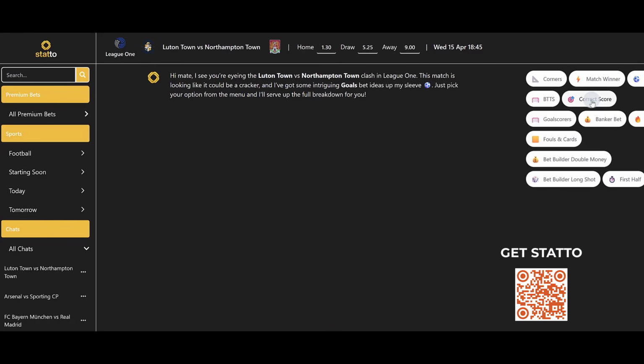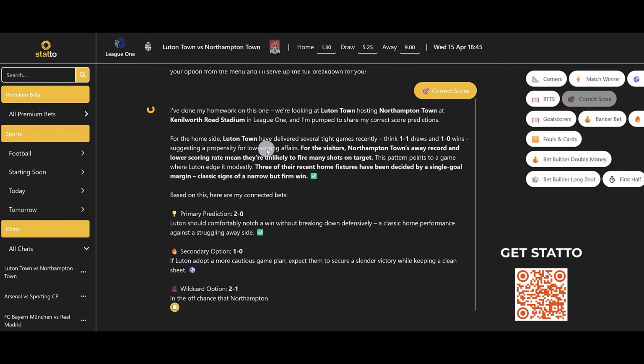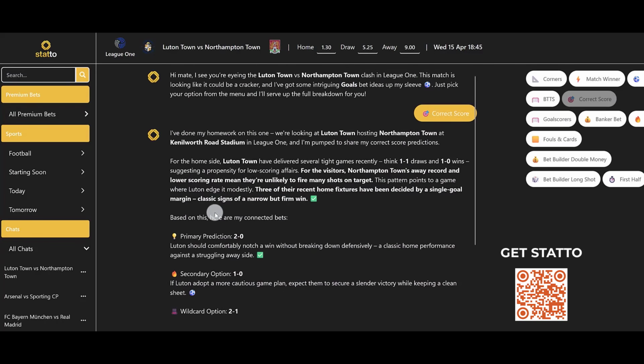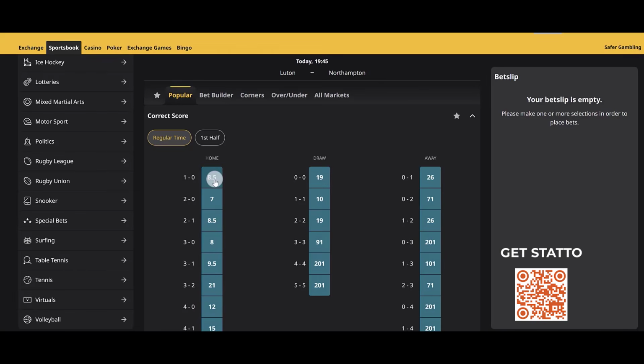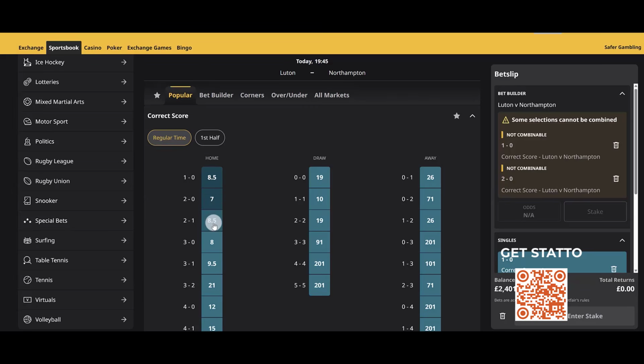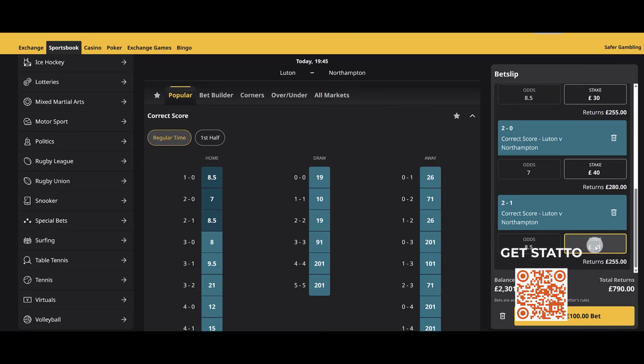Luton Town versus Northampton. Very interesting game from League One. Click on correct score. Anchor score is going to be the 2-0. Secondary is 1-0. And the 2-1. So we're going to head over to the sportsbook. We're going to get this set up, and let me show you how we do that. So here we are, 1-0, 2-0, 2-1. And remember, the anchor score is the 2-0. So 40% on the anchor score, then 30 and 30. And then we place that bet.